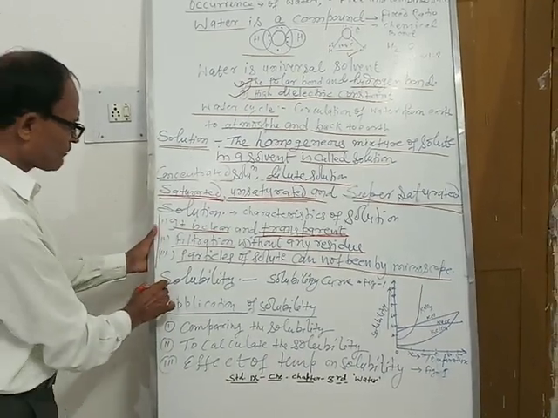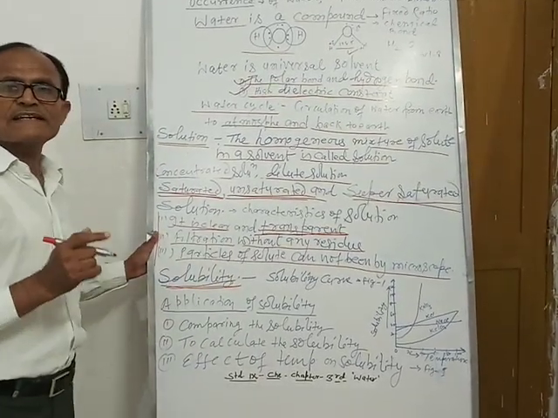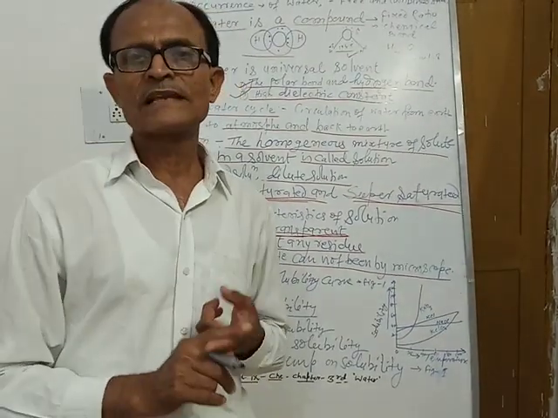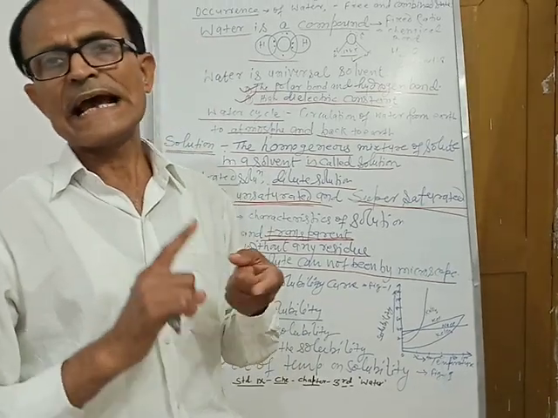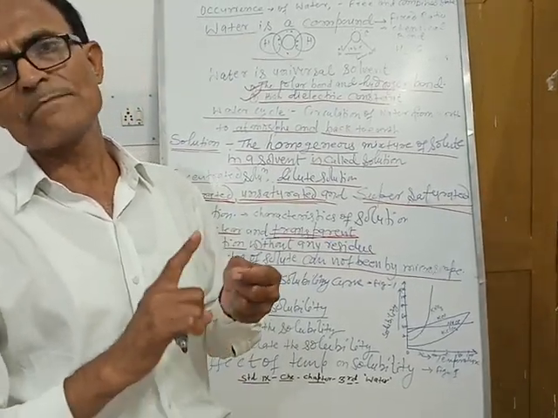Now another topic we have is solubility. What is solubility? Solubility is the maximum amount of solute that dissolves in 100 gram of water at a particular temperature.